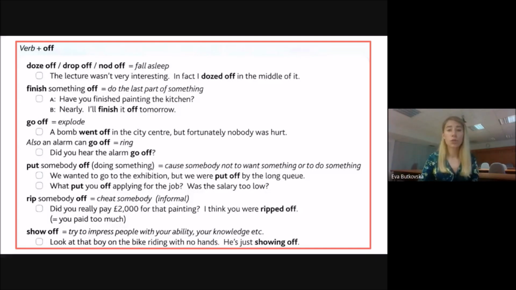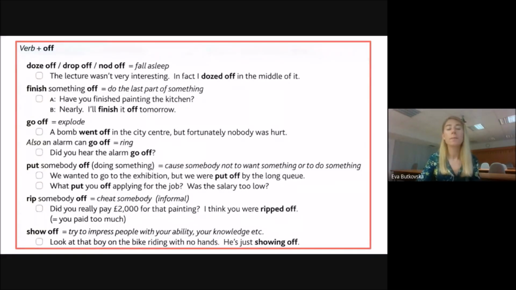Next one, and I want you to keep in mind that rip somebody off is very informal, so do not use it in cases when you feel that it's not a home environment. So rip somebody off means to lie to somebody or cheat somebody. In a phrase, did you really pay £2,000 for that painting? I think you were ripped off. I think you were lied to, or somebody cheated you with that painting. So you paid too much, basically.